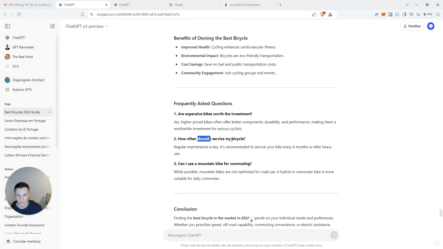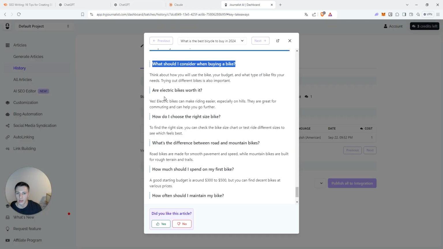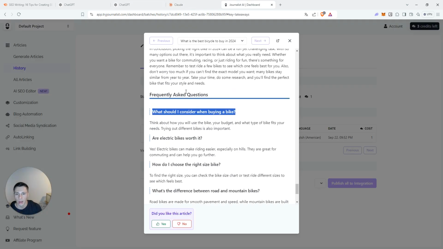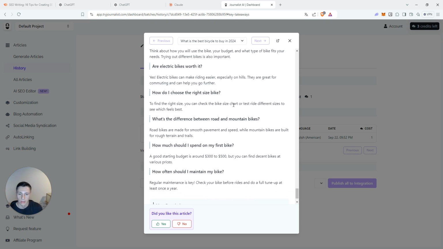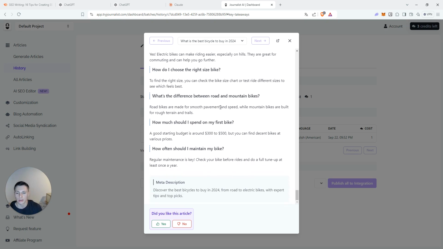How often should I service my bicycle? Can I use a mountain bike for commuting? It's providing different frequently asked questions, and I think these ones are actually much better for when people are buying the bicycle. What should I consider when buying? Are electric bicycles worth it? How do I choose the right size bike? So when I buy, these are all the questions that I have in my mind that I need answers for.